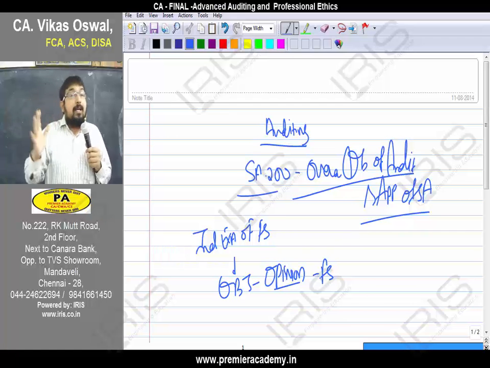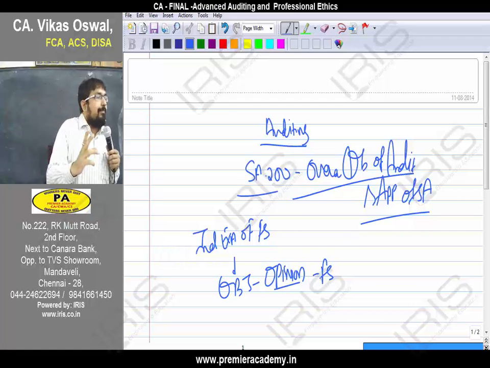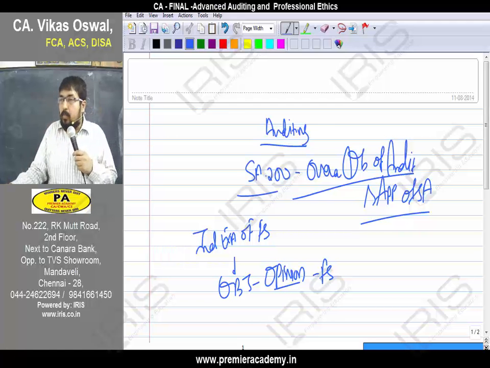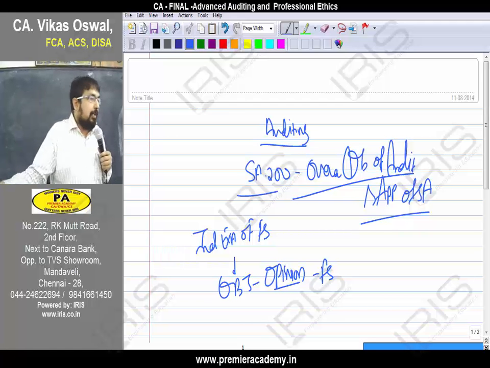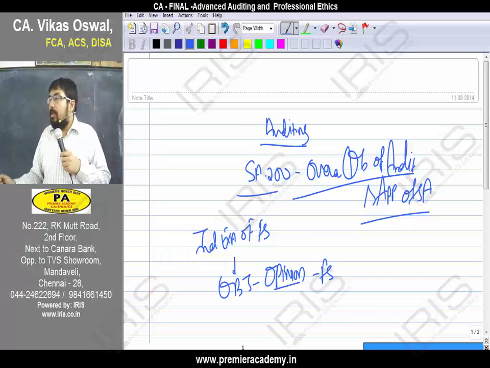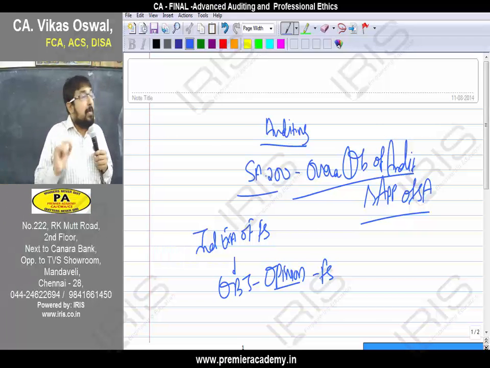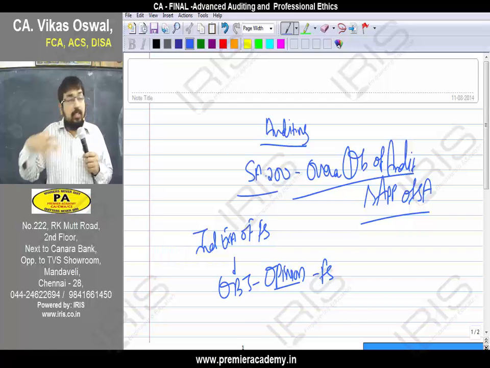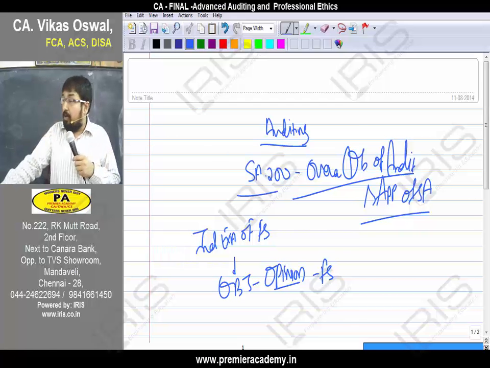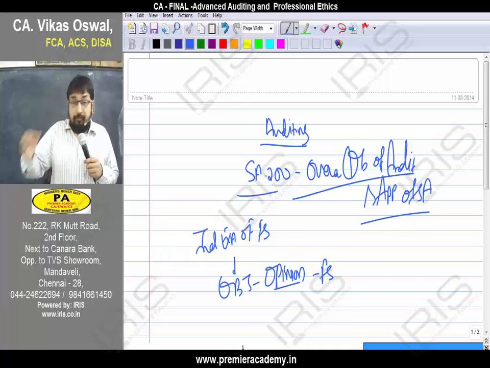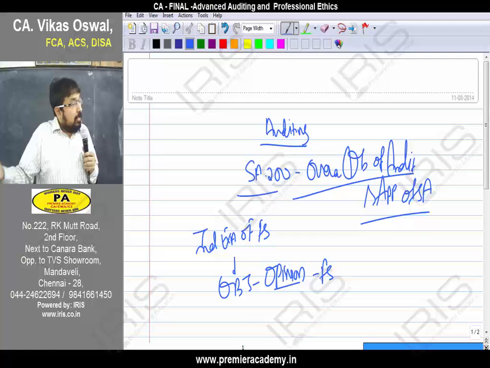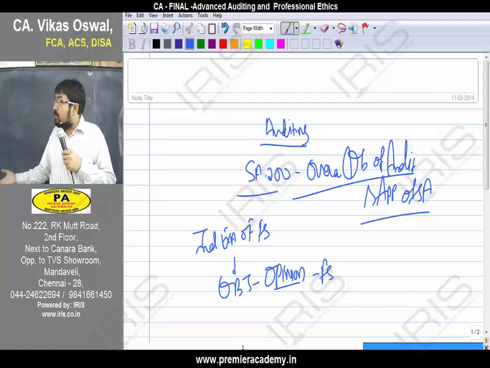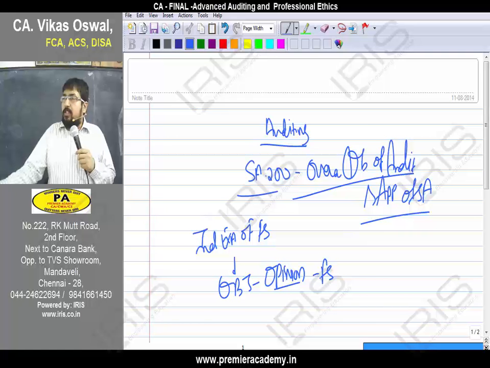So first of all, you understand that as an auditor, I need to examine the financial statement and my objective is to give an opinion on the financial statement. What does the financial statement comprise of? It comprises of balance sheet, P&L, cash flow statement, notes to accounts, receipts and payment account. These are all the contents of the financial statement of a company, and these are the accounts which you as an auditor will check.